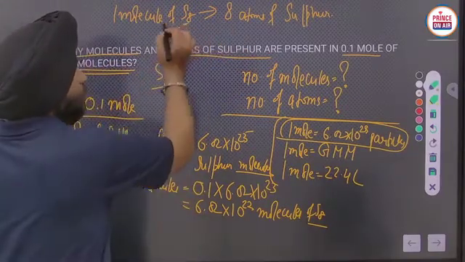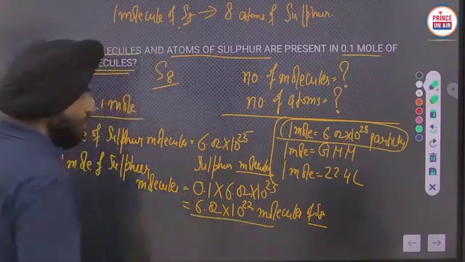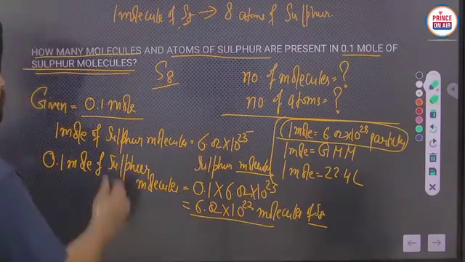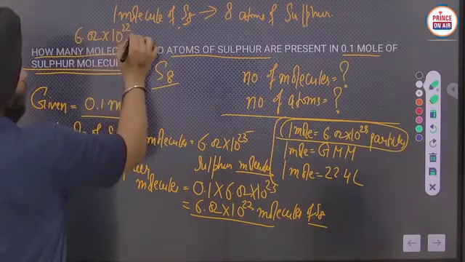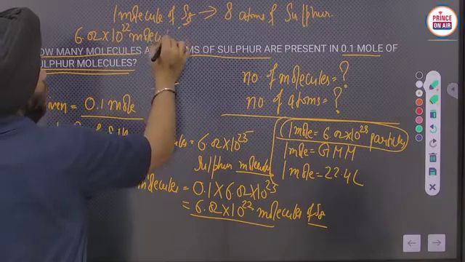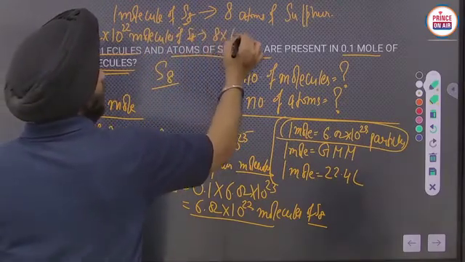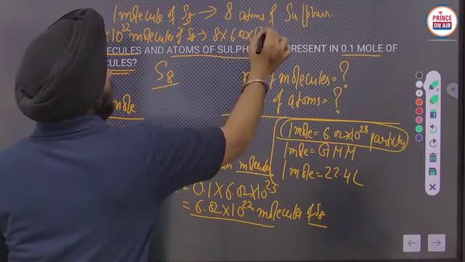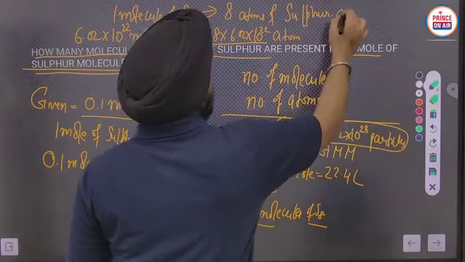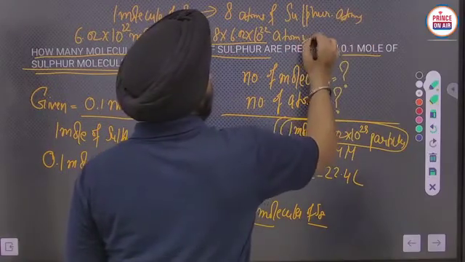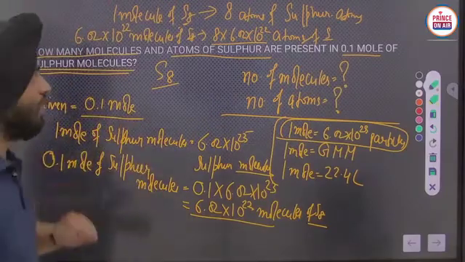So we have 6.02 into 10 to the power 22 molecules of S8, which will carry 8 into 6.02 into 10 to the power 22 sulfur atoms. Clear? So can you calculate it?